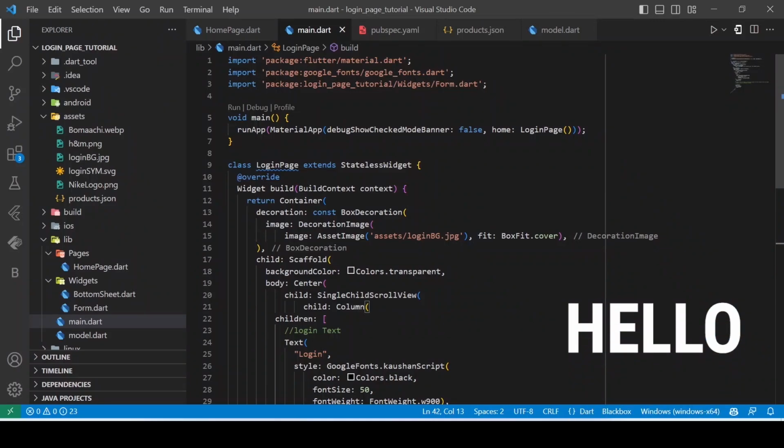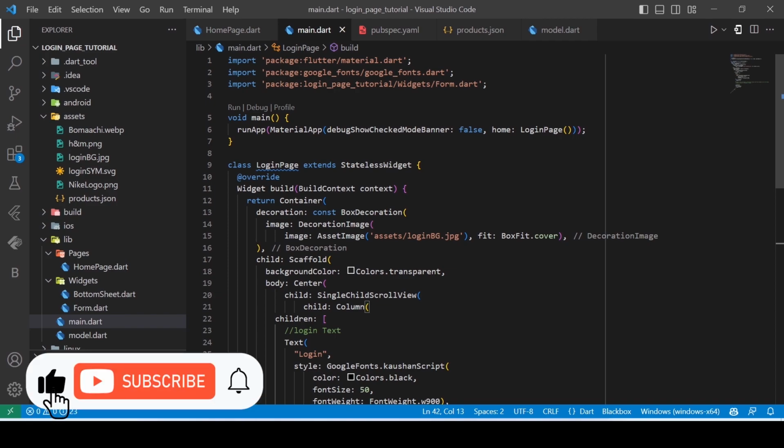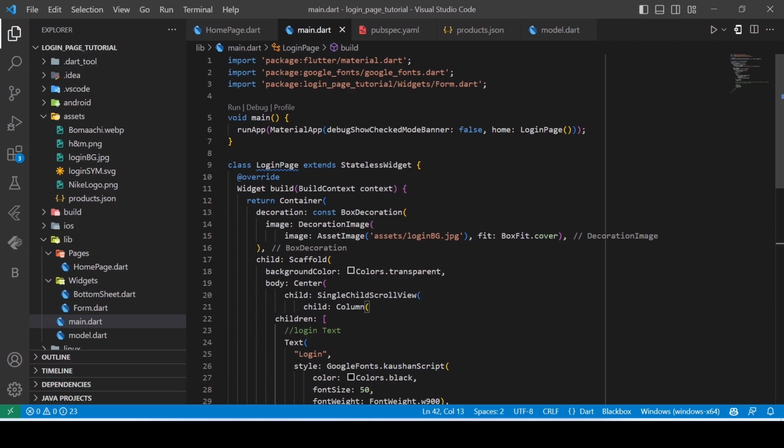So hello everyone, in this video we are going to set up our Firebase to use the sign in with Google functionality in our application. So that is going to be the next video, sign in with Google functionality. But in this video we are going to set up the Firebase for that.